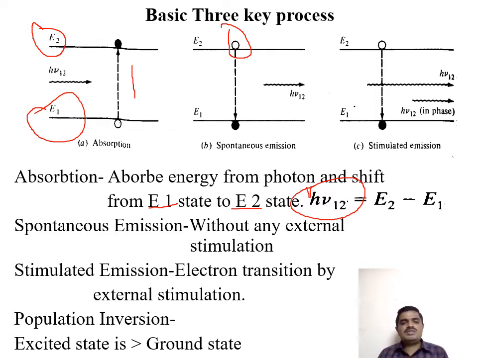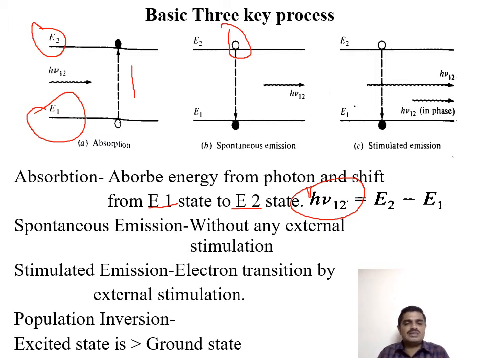Spontaneous emission means that without any external stimulation, the excited atoms by themselves reach the ground state. Still some of the atoms may be present in the excited state. It causes some thermal non-equilibrium. In order to match that thermal equilibrium, we need to pull down from the excited state to the ground state by using an external photon. That is called stimulated emission.